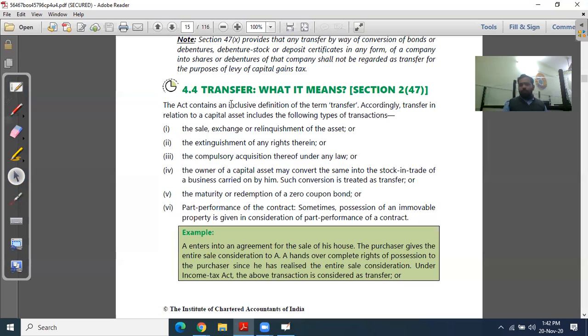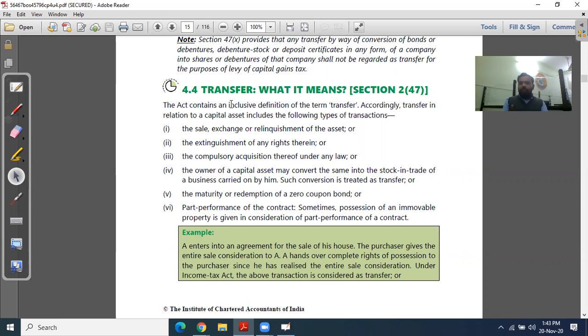If you want to calculate the capital gain, then you first need to know what type of capital gain you are calculating. If your asset is a short-term capital asset, then the gain is short-term capital gain. And if your asset is a long-term capital asset, then the gain is long-term capital gain. What is the difference between them?